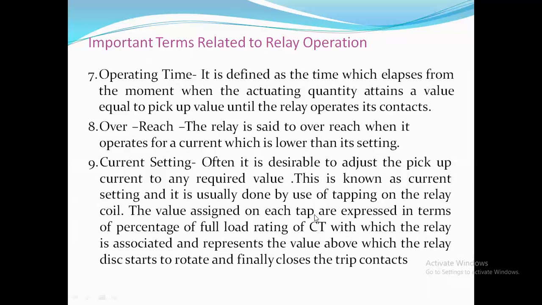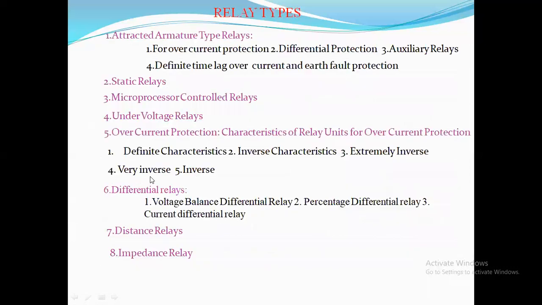And current setting is the prescribed level. The comparison element has predefined parameters. Those parameters are given with the help of the current setting, that is, at what current level the relay needs to operate, at what current level the relay trip circuit needs to close, at what current level the relay should give a signal to the circuit breaker. This is given by the terminology current setting.